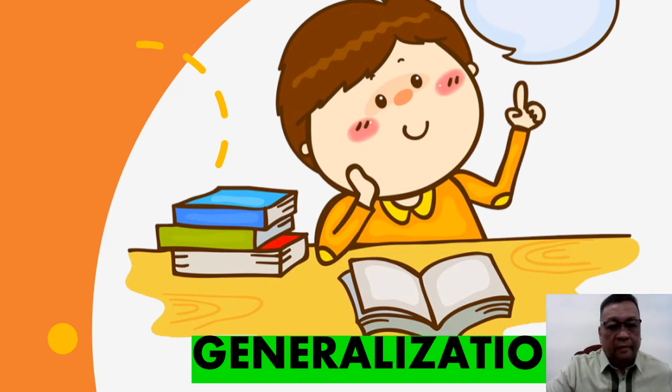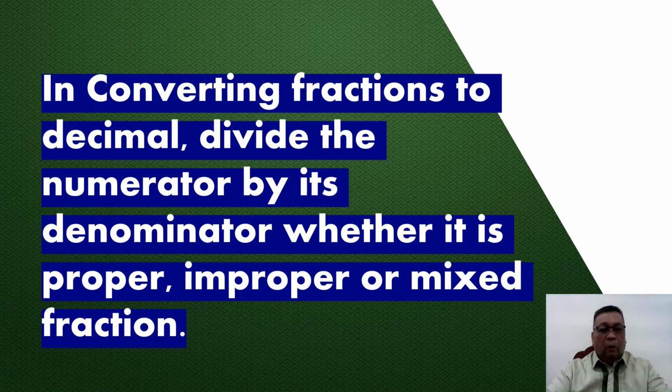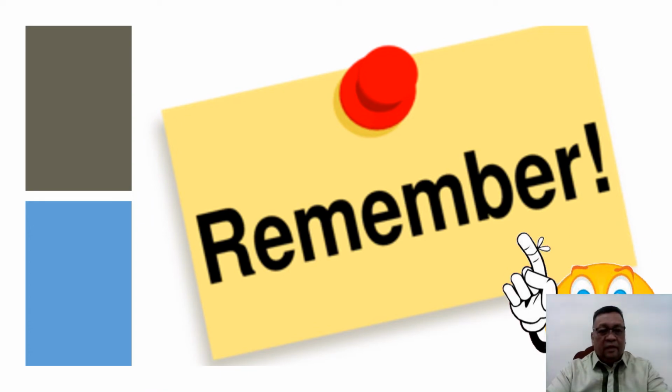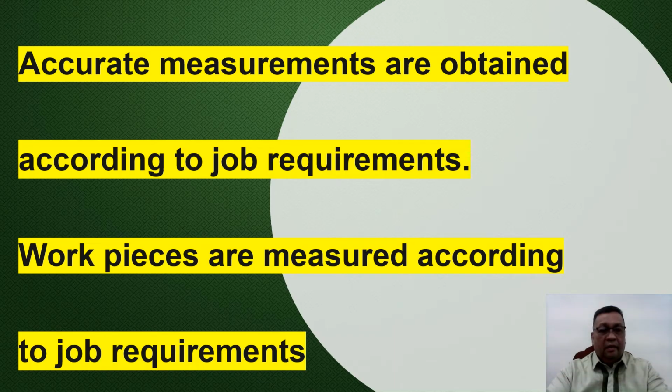Generalization. In converting fractions to decimal, divide the numerator by its denominator, whether it is proper, improper, or mixed fraction. Remember, accurate measurements are obtained according to job requirements. Work pieces are measured according to job requirements.